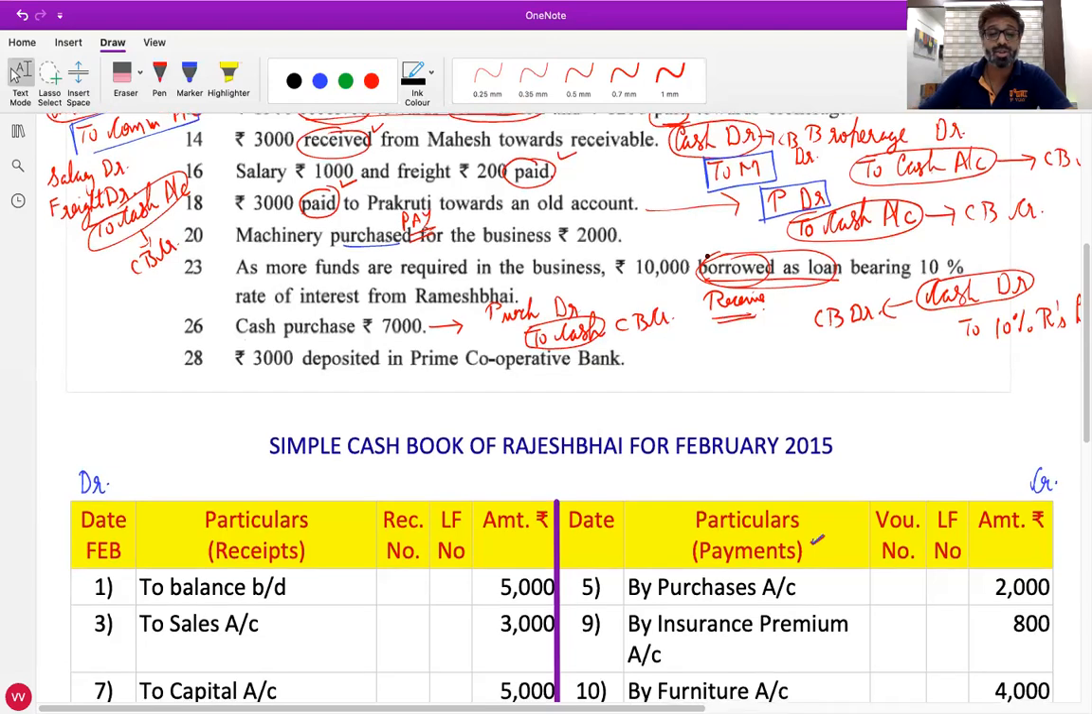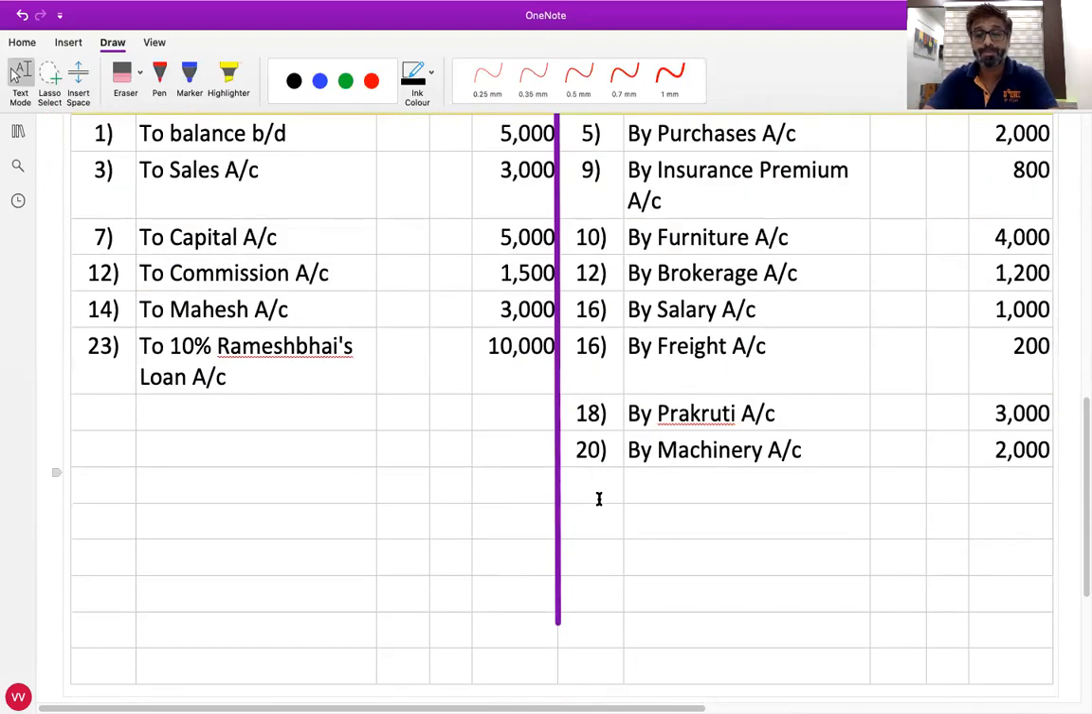What is the date I should write? 26. What should I write in particulars? By purchases account. Name of opposite account, by purchases account. An amount? 7,000. Very good.